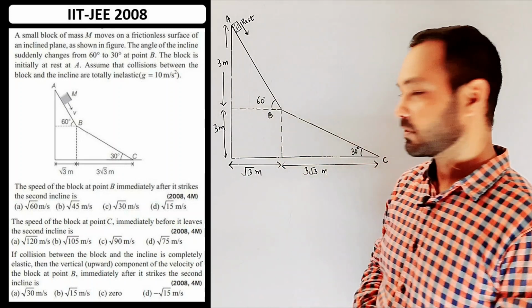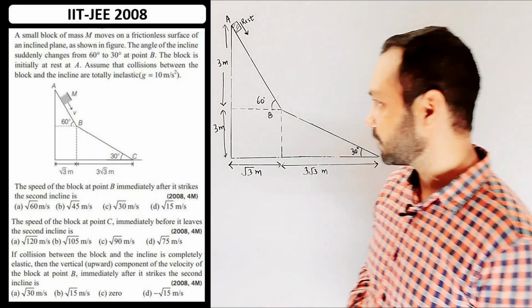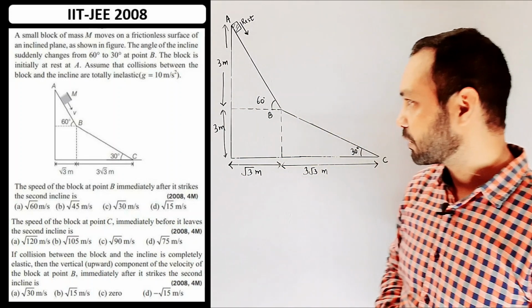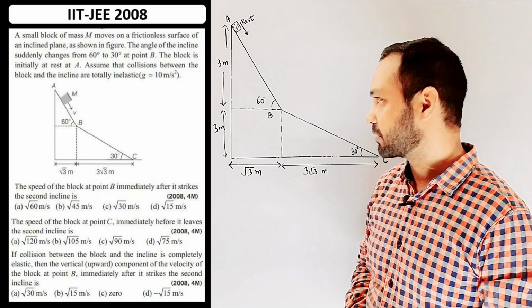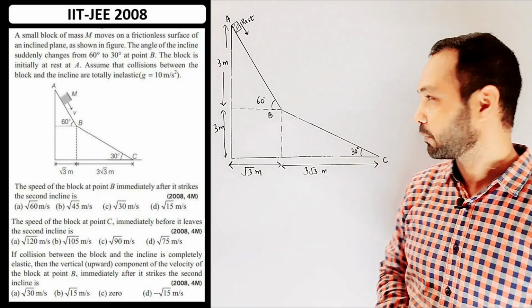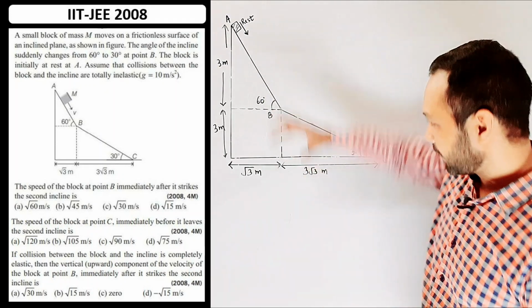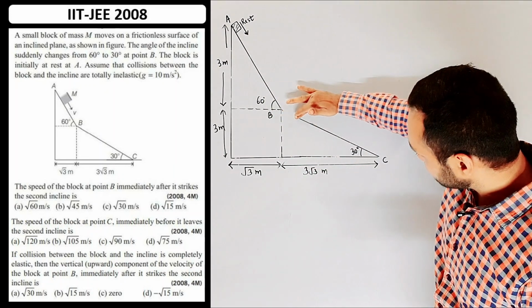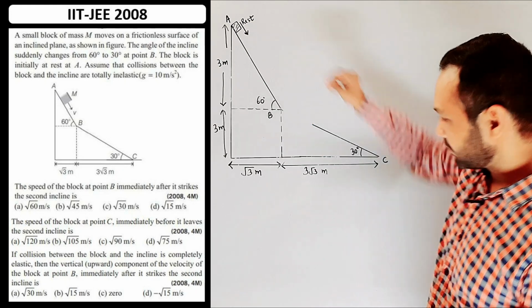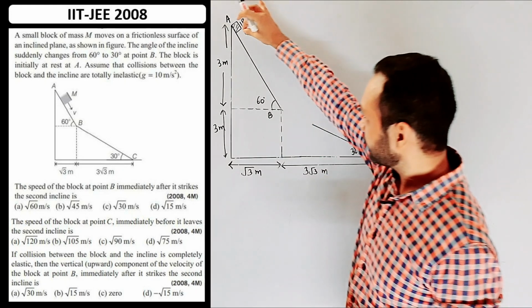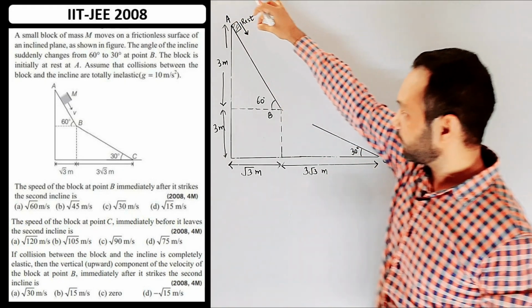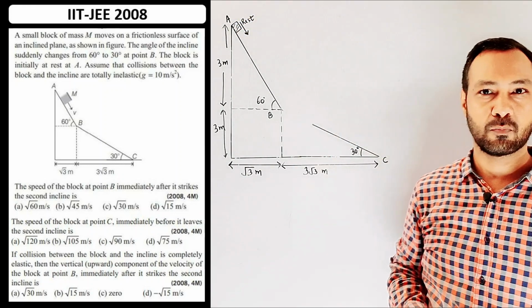Now the first part states the speed of the block at point B immediately after it strikes the second inclined plane. So let me calculate the speed just before hitting the inclined plane. Right now I am just erasing the other inclined plane, and for the sake of clarity I am going to draw this block by a simple dot.